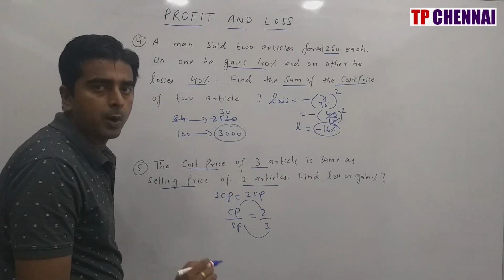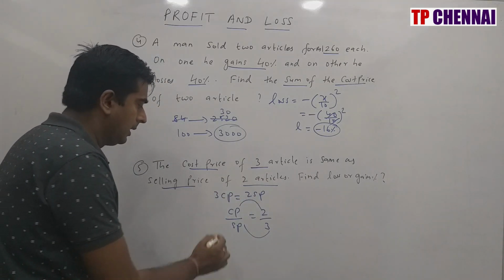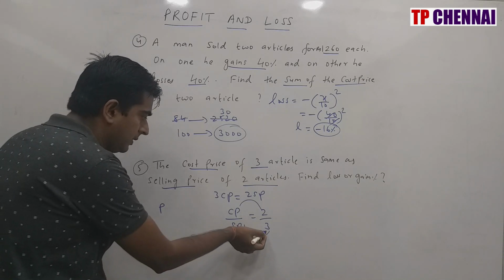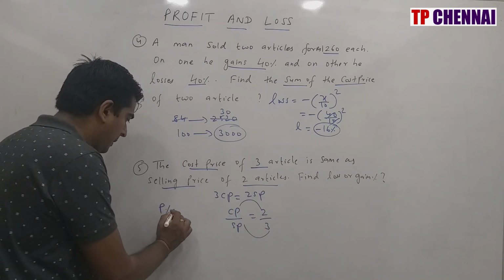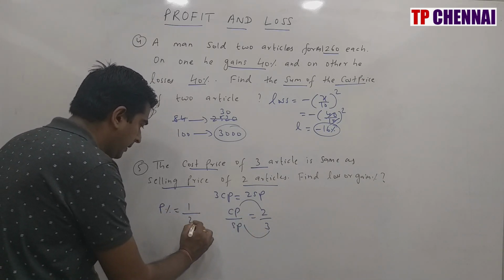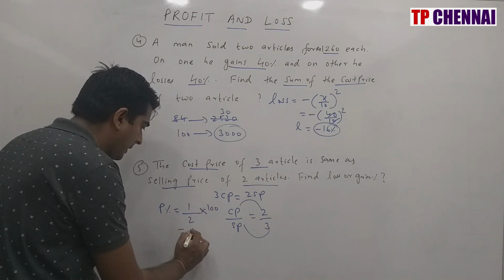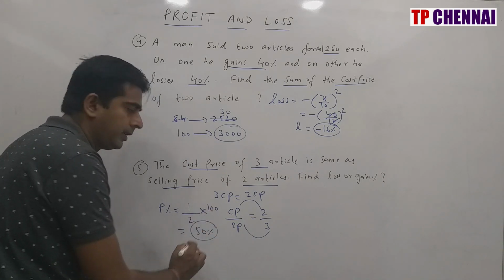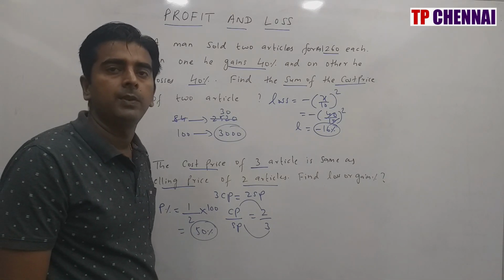That means I will be getting a profit because SP is more than CP. Profit is how much? You can say 3 minus 2, 1. So profit percent is 1 divided by CP into 100. So I will be getting a profit of how much? 50%. So my answer is nothing but 50% gain.